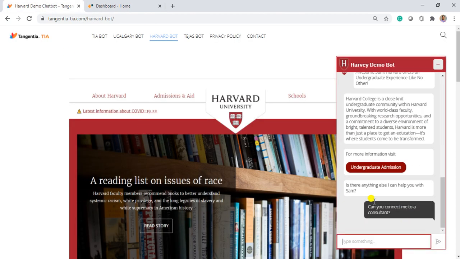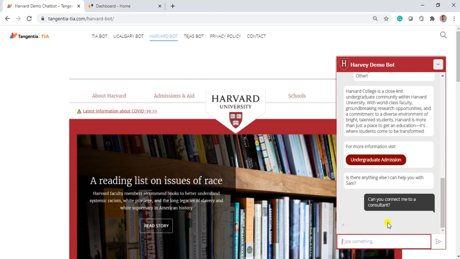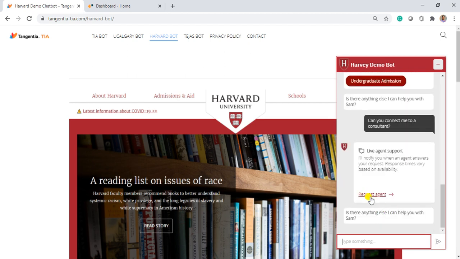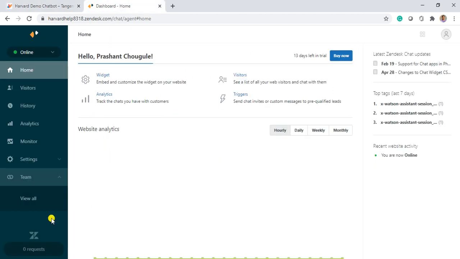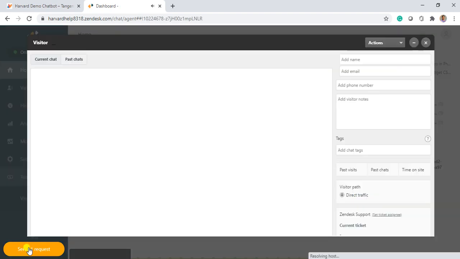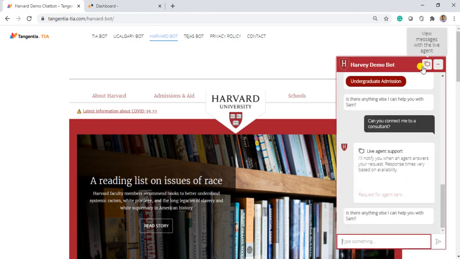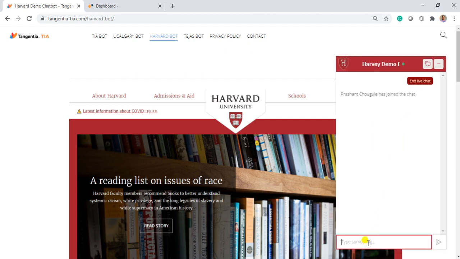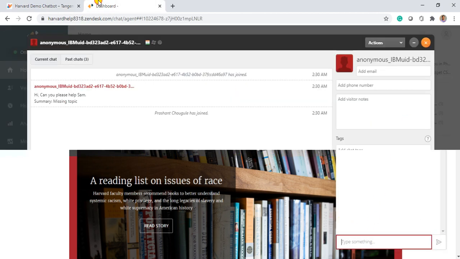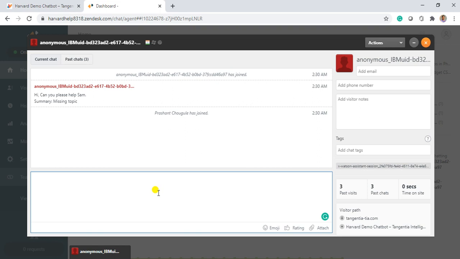So if we put this request over here, we will get this request, and once this request is clicked, we will get a pop-up over here. The user need not go anywhere else. He just has to stay in the same window and say connect me to a live agent, and here you go. So let's see what Sam has to ask the live agent.